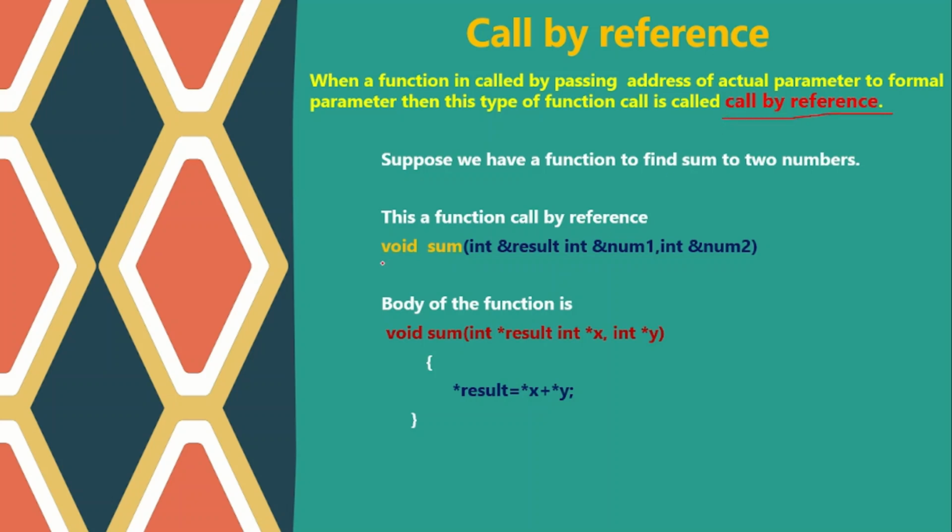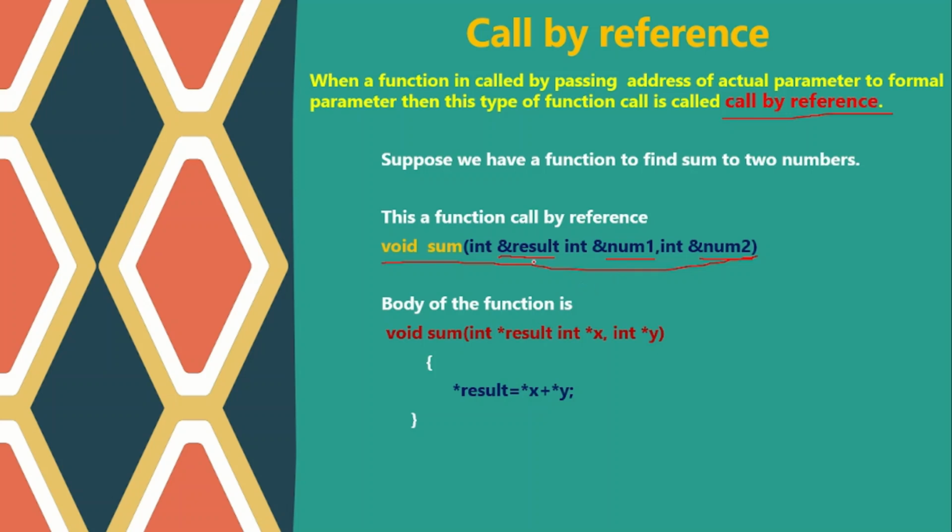So see, this is a function call, and we have three parameters: result, num1 and num2. Here we are passing the address of result, the address of num1 and the address of num2. We are passing the addresses of three, you can say, actual parameters to the formal parameters.